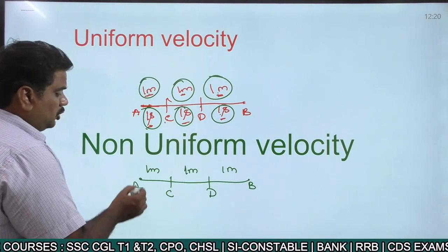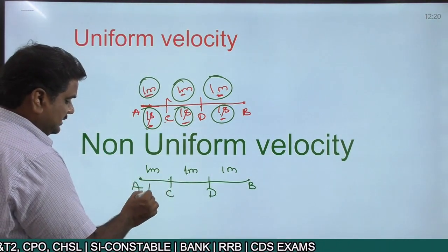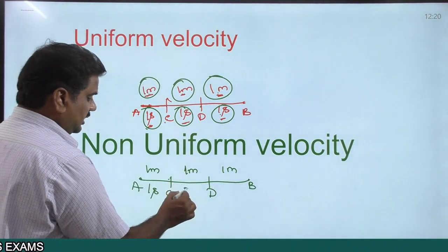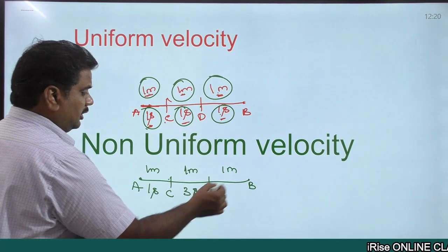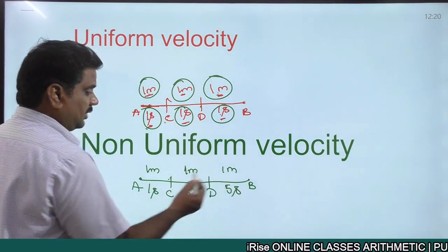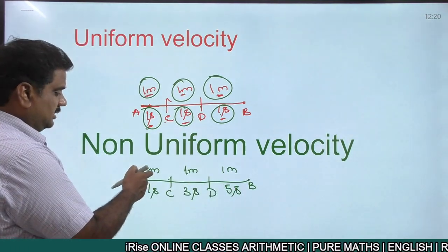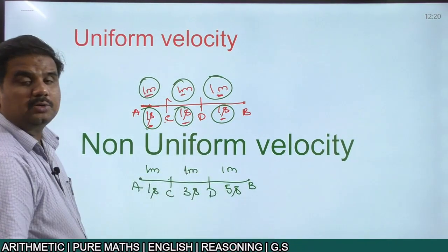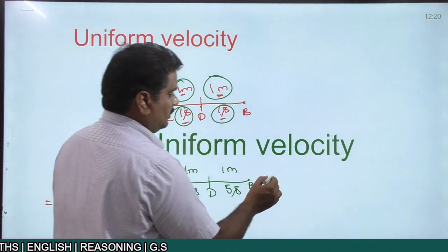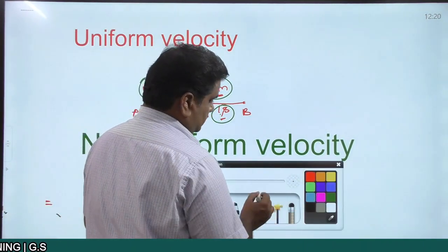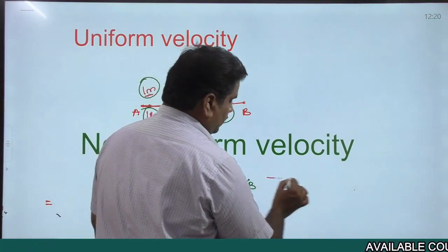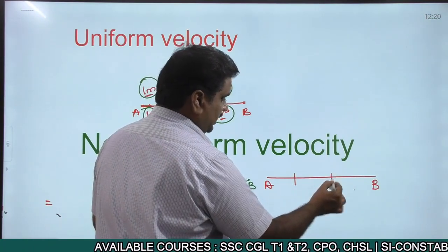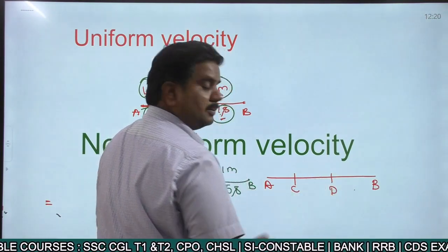So if you cover this 1 meter distance from A to C in 1 second, but C to D it takes around 3 seconds, and D to B it takes 5 seconds, then we are saying that in this particular case, equal distances are covered in unequal intervals of time, or the reverse. So here the distance from the point A to B is again divided into some equal parts, A to C and D to B, right?